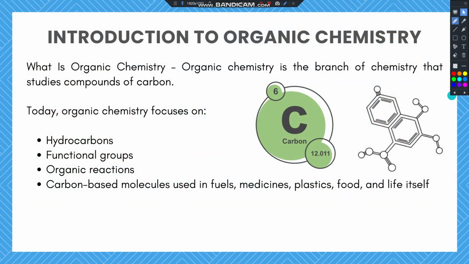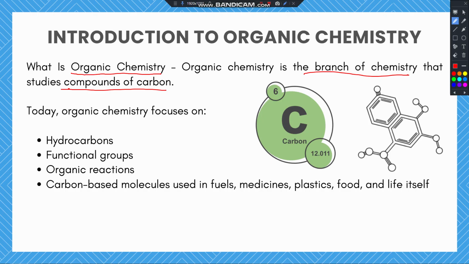So let's begin by defining what this bad boy means. What is organic chemistry exactly? Now, don't get confused by the seemingly big English that you're hearing right now, okay? Organic chemistry is simply a branch of chemistry. We have many branches of chemistry. We have physical chemistry, we have analytical chemistry, we have petroleum chemistry, and so many others that I won't be mentioning in this video. But you see, organic chemistry is the branch of chemistry that studies compounds of carbon.